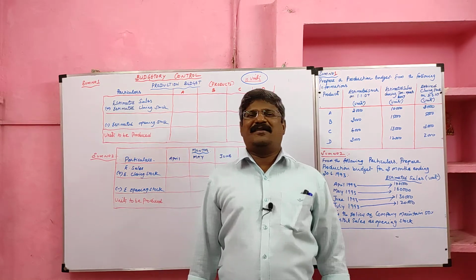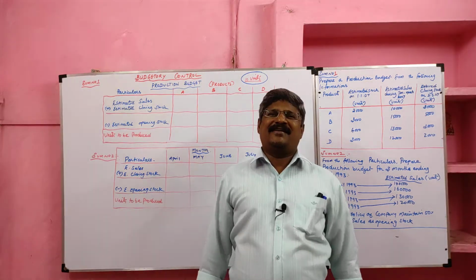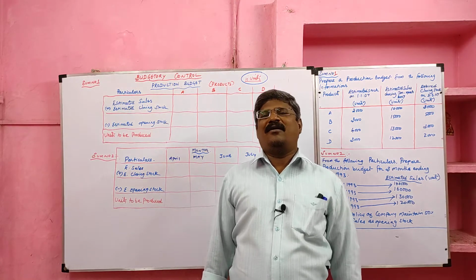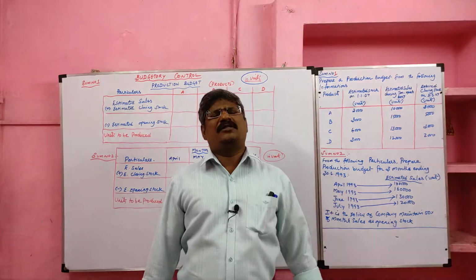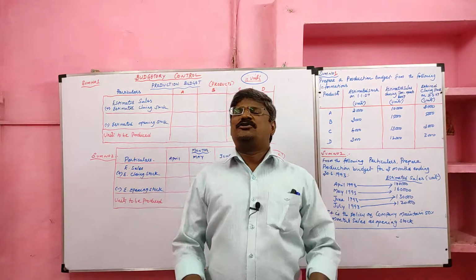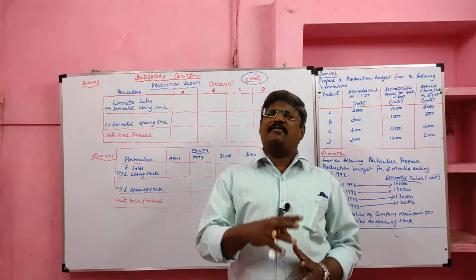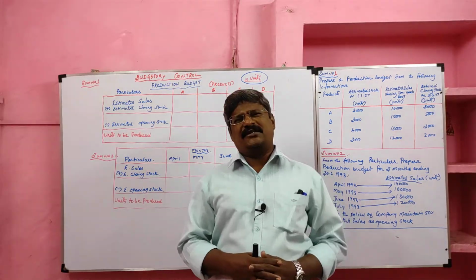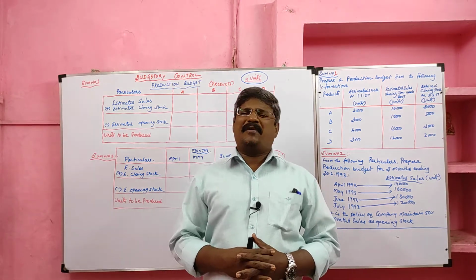Students, today we are going to learn a new lesson in management accounting called budgetary control. We know there are many types of budget. Today we are going to discuss two types of budget. One is the production budget, and another is the raw material purchase budget.